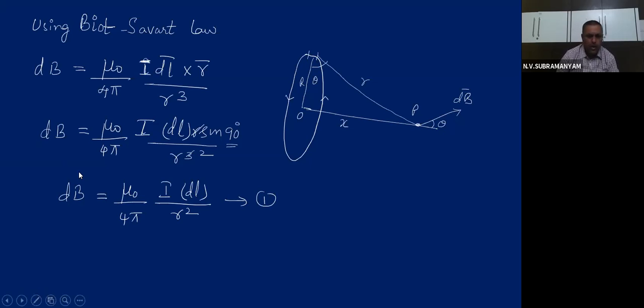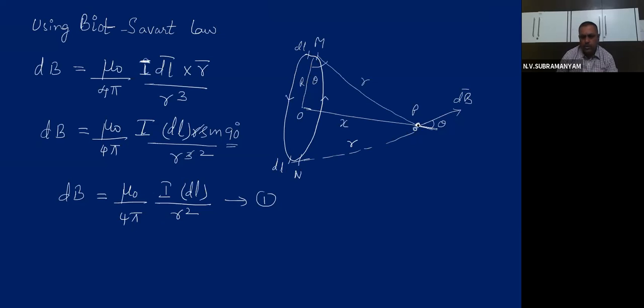Okay. Now, I want you to concentrate on a small point. Now, I got the dB value, no doubt. So this dB value is the value of the magnetic field created by dl at the point M. Now, if you take the exactly opposite, diametrically opposite element at the point N, that element dl will also create a magnetic field. It will also be at the same distance r because it is a diametrically opposite point.